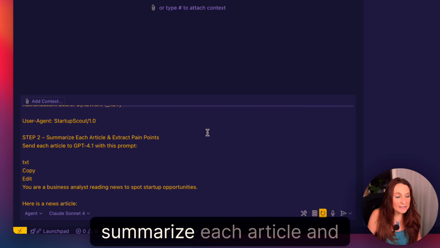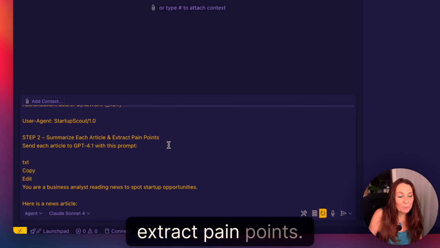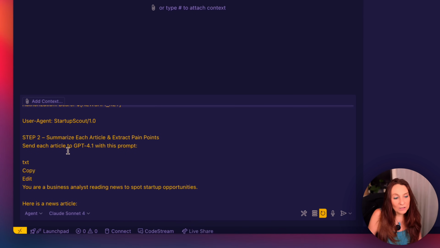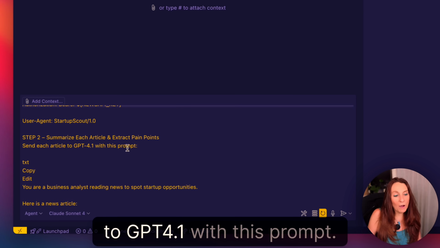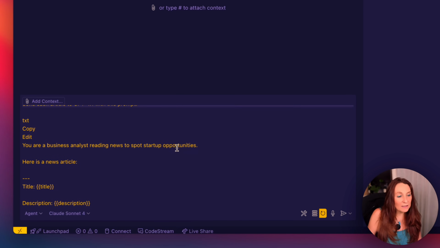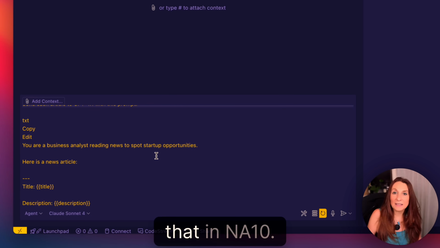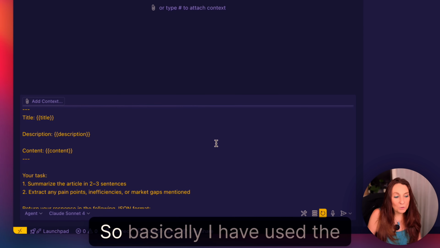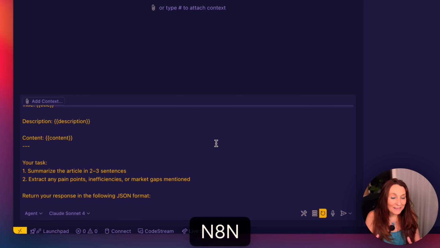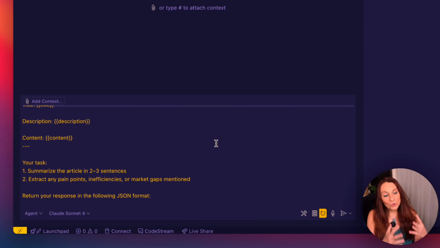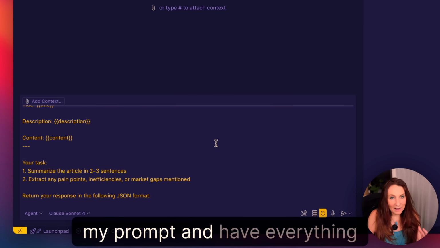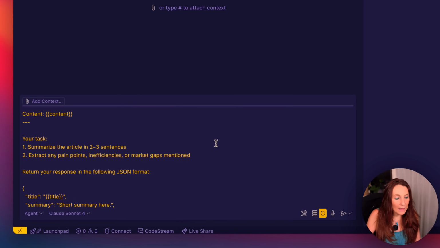Step 2, summarize each article and extract pain points. Send each article to GPT-4.1 with this prompt. So we give the same prompt as in n8n. Basically I used the n8n workflow to create my prompt and have everything clear.